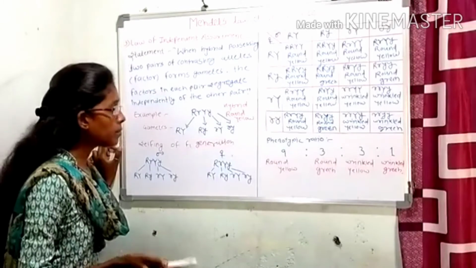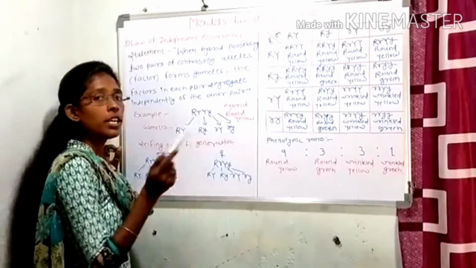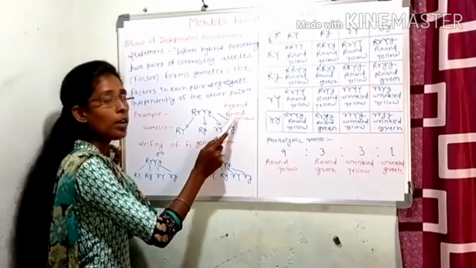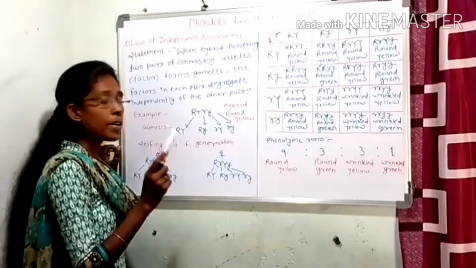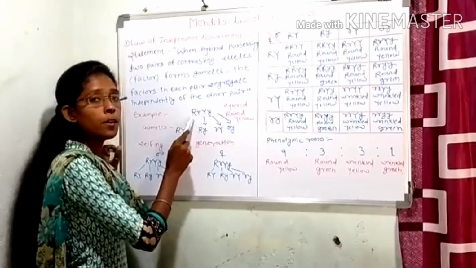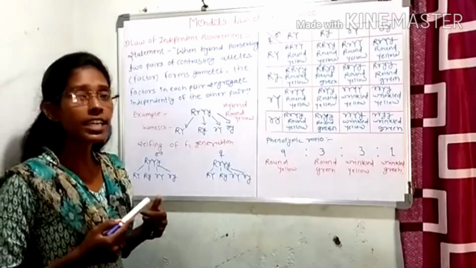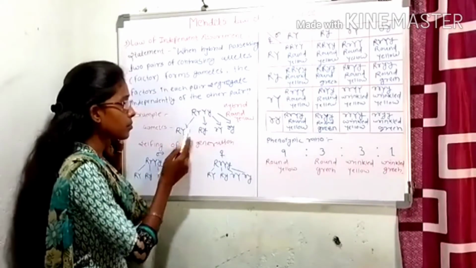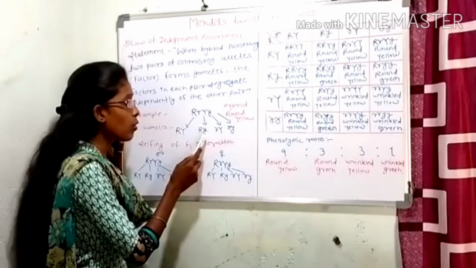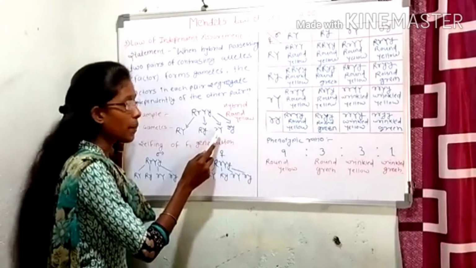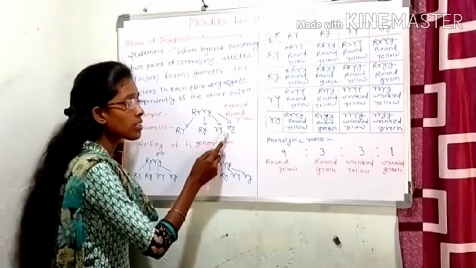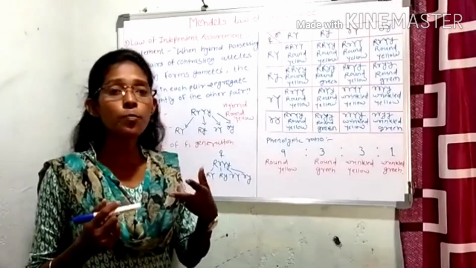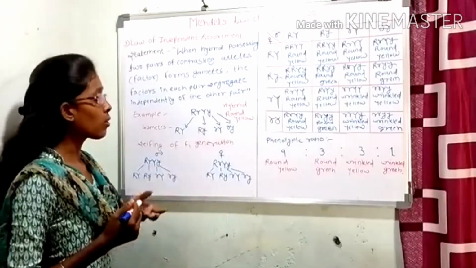We can take one example based on the dihybrid cross. This is the F1 generation of a dihybrid cross having the phenotypic characters round and yellow color. At the time of gamete formation, the two pairs of alleles responsible for the contrasting characters separate from each other. So we get the gametes: capital R, capital Y; then the second gamete, capital R, small y; the third gamete, small r, capital Y; and the fourth gamete, small r, small y. These four are the gametes responsible for the two contrasting characters, round and yellow color.